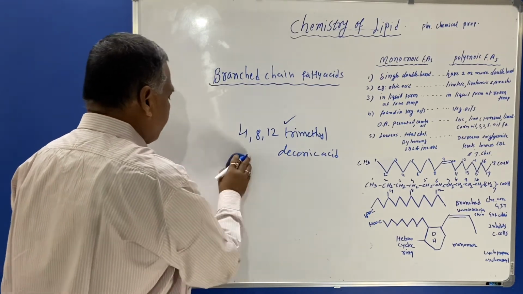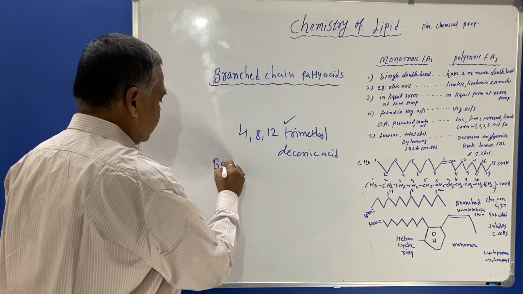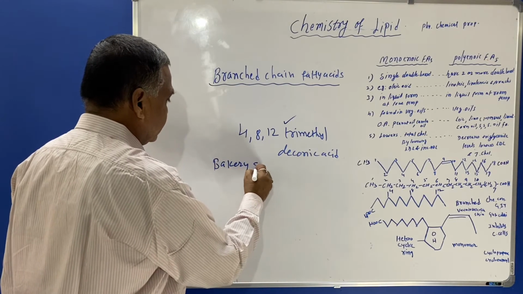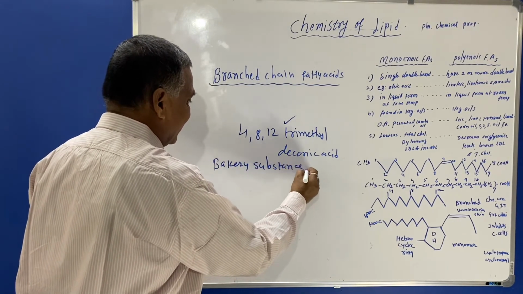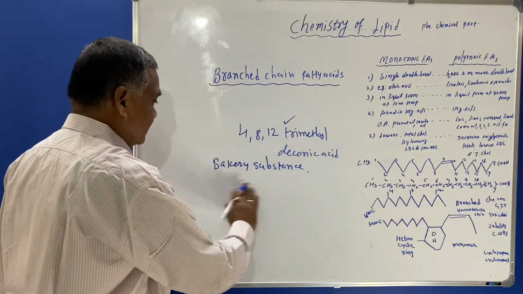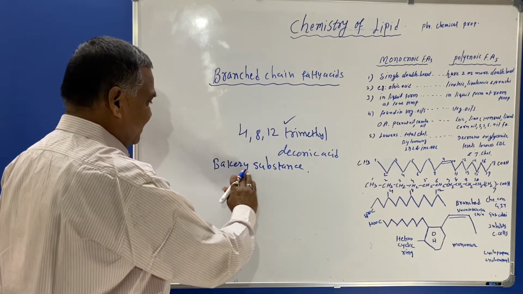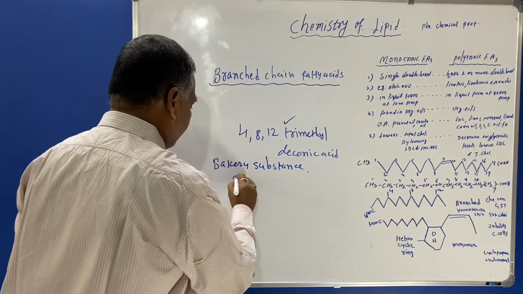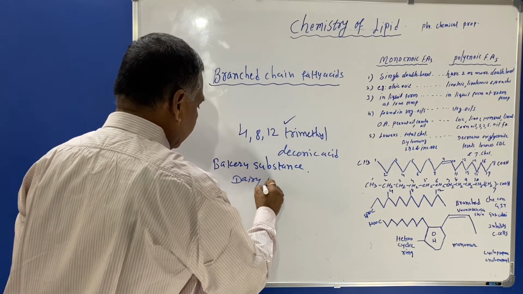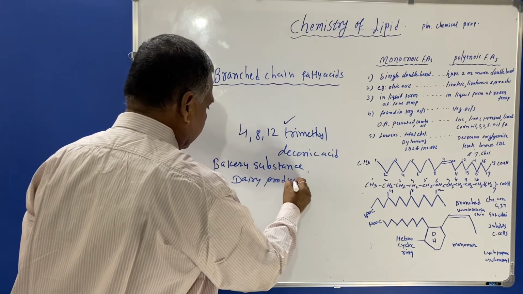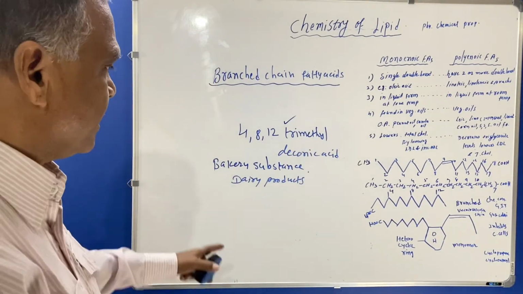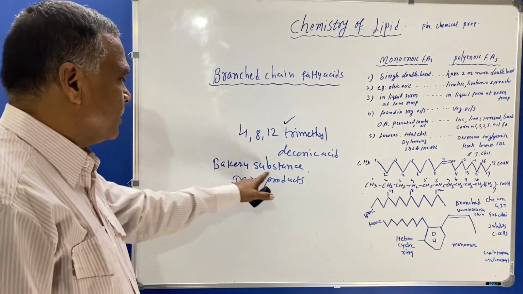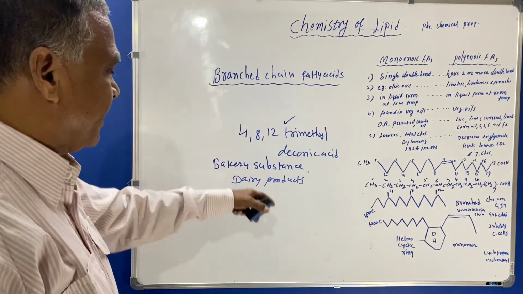the bakery substances, or we can say dairy products. So branched fatty acids are present in dairy products or in bakery substances.